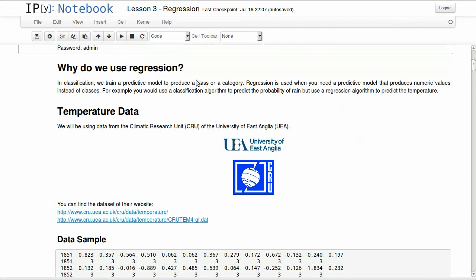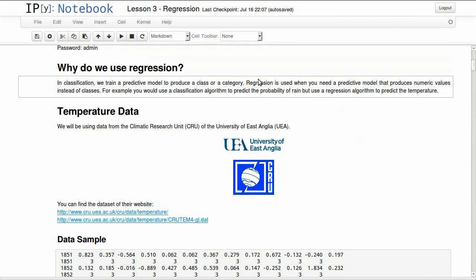So why do we use regression? In classification, we train a predictive model to produce a class or a category. So in the previous lesson, we were predicting whether someone makes more or less than $50,000 a year. That's a class or a category.